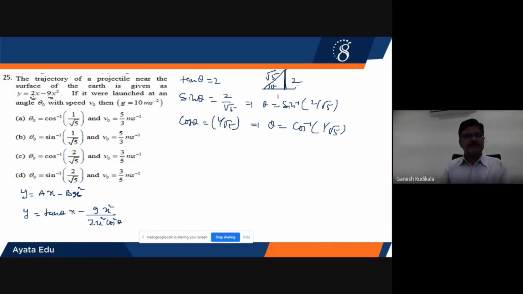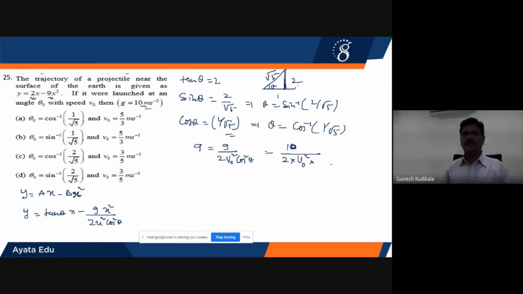Now, this constant value has been given as 9, no? Therefore, what can I do? 9 will be equal to g by 2 into u square. Instead of u square, he is calling it V0 square, into cos square theta. Therefore, this value will be g. G is given as 10. So, 10 divided by 2 into V0 square, which we don't know, into cos theta.